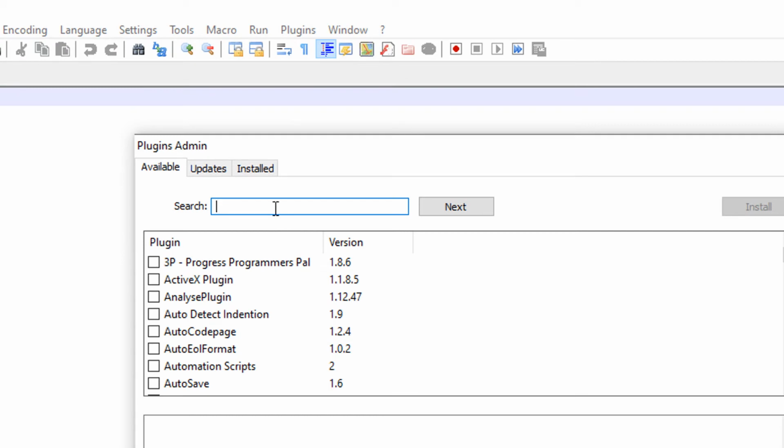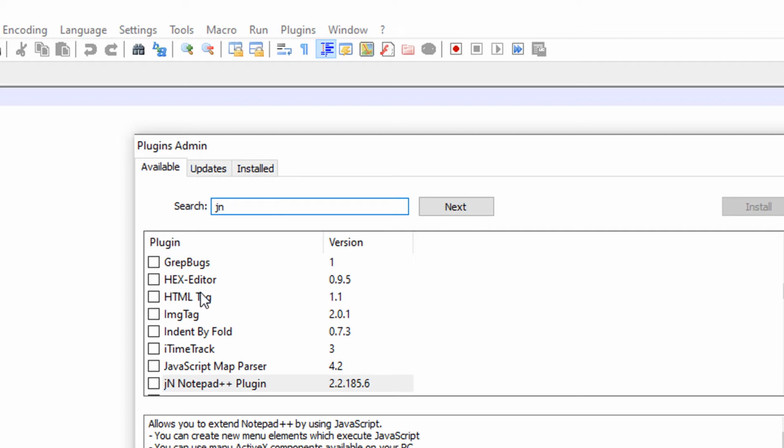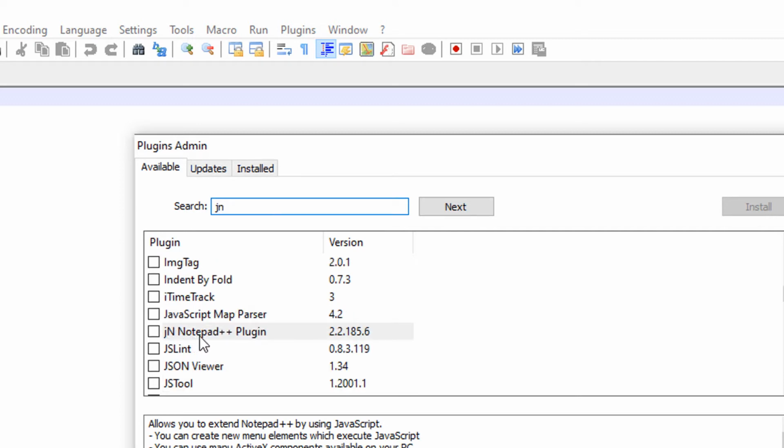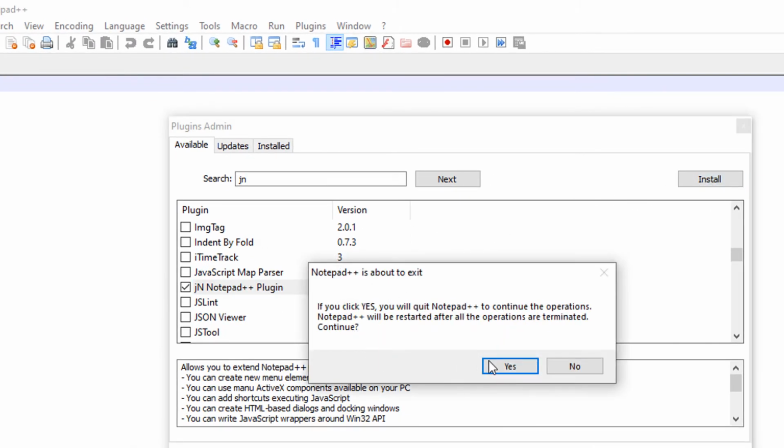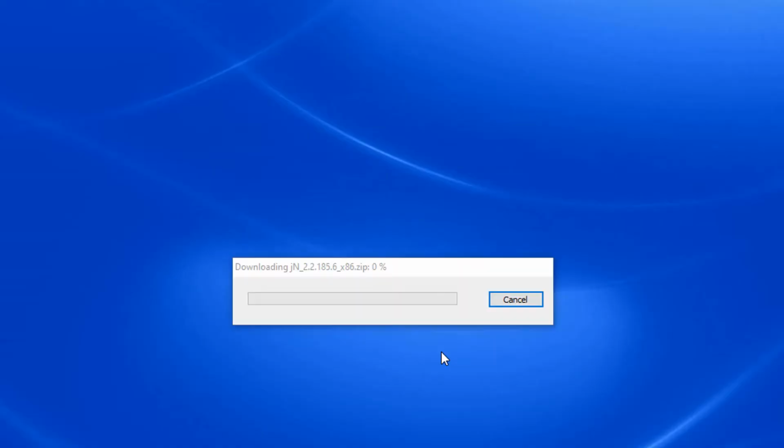You can see the search bar here. Just I am typing JN for JN notepad++ plugin. Just click on the checkbox and then click on the install and then click on the yes. Okay, you can see that zencoding is downloading.